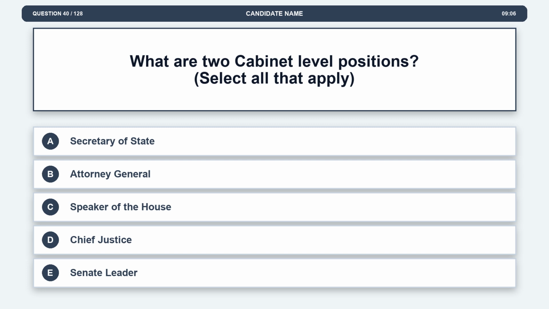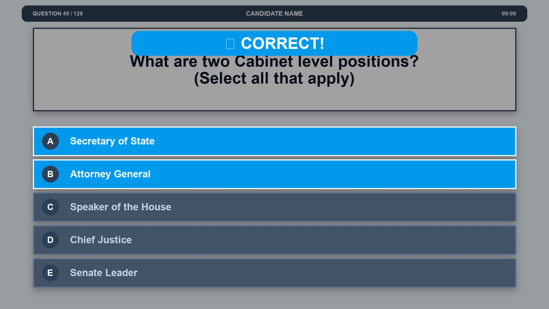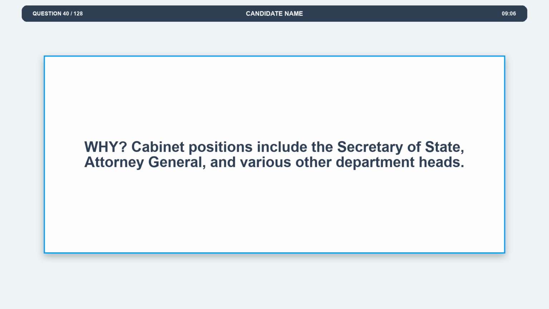Question 40. What are 2 cabinet-level positions? Option A. Secretary of State. Option B. Attorney General. Option C. Speaker of the House. Option D. Chief Justice. Option E. Senate Leader. The correct answers are options A and B. Option A. Secretary of State. Option B. Attorney General. Explanation. Cabinet positions include the Secretary of State, Attorney General, and various other department heads.